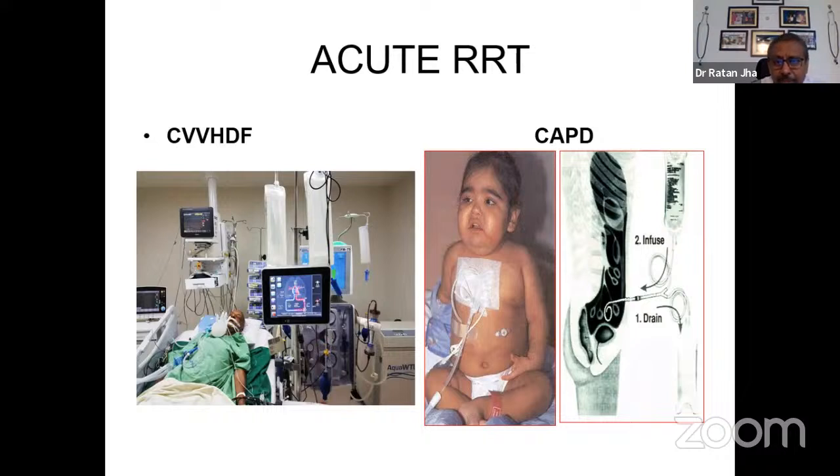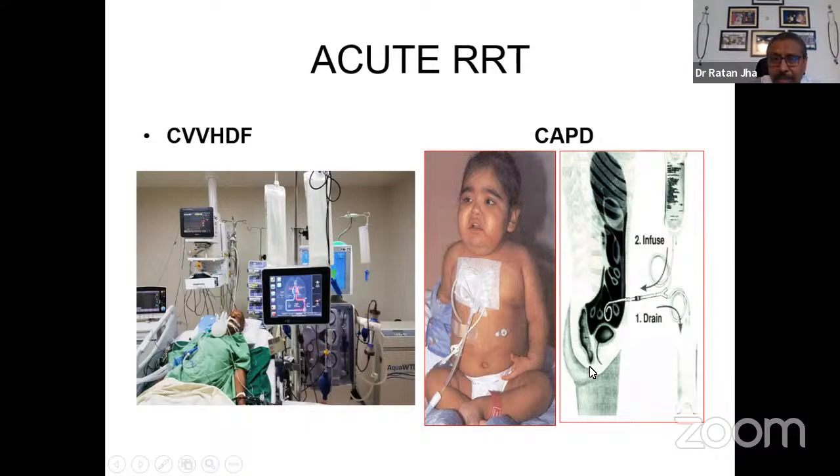The other form of dialysis that is done in children is peritoneal dialysis, and here a catheter is put and the person gets a kind of continuous dialysis. The C word stands for chronic, but this is done even in the acute care setting with ambulatory peritoneal dialysis. The concept is the same, that PD can be offered in a situation of acute dialysis in a background of CKD